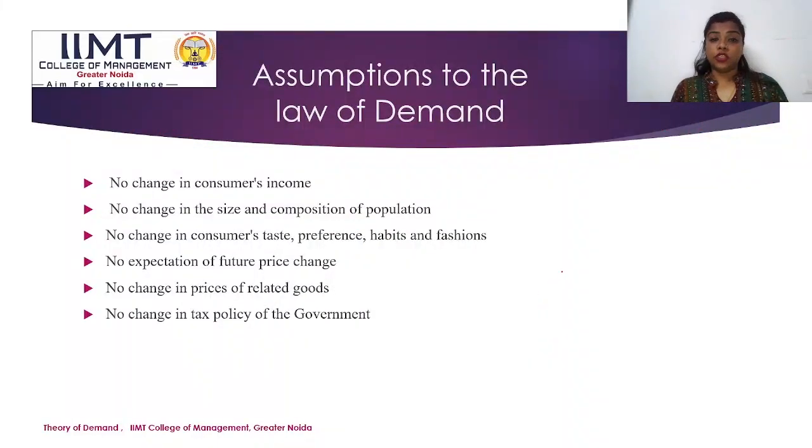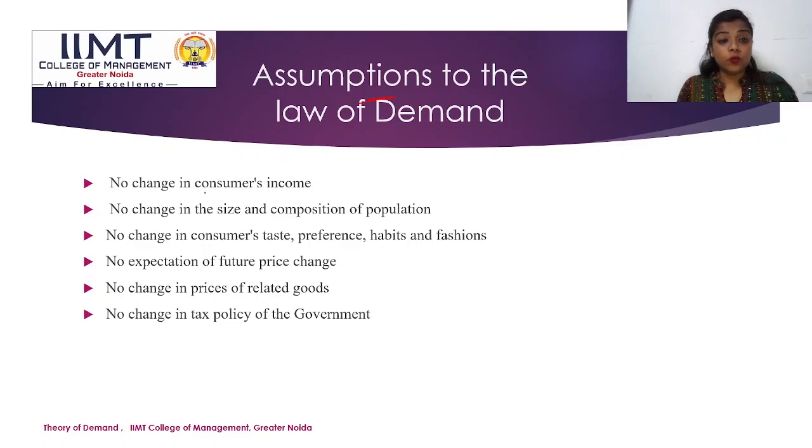Next are the assumptions. What are the assumptions of the law of demand? There are some assumptions that we make. In the definition itself, we have studied that other things are constant. What are the other things which are said to be constant? Let us see.